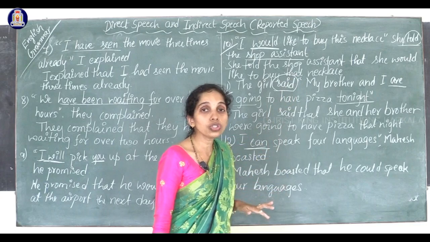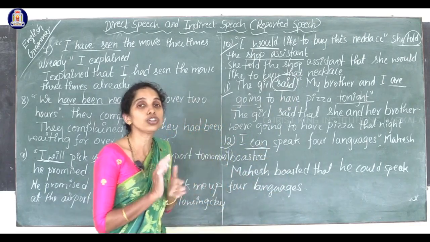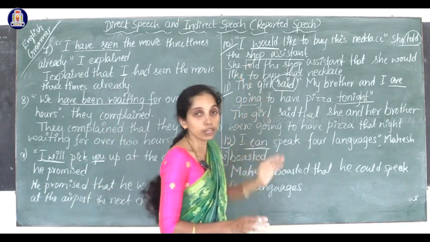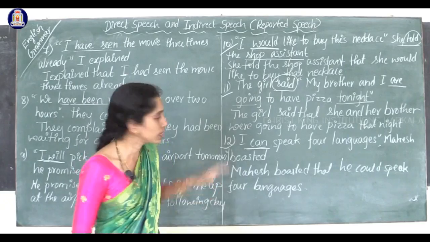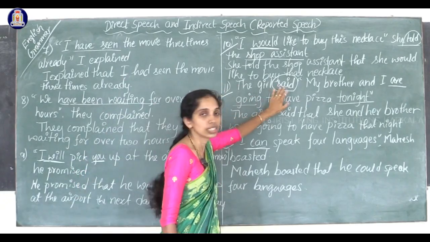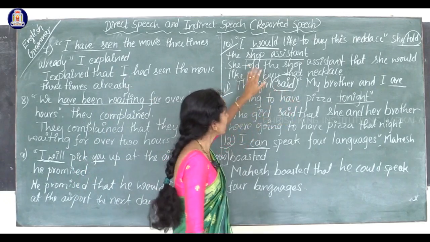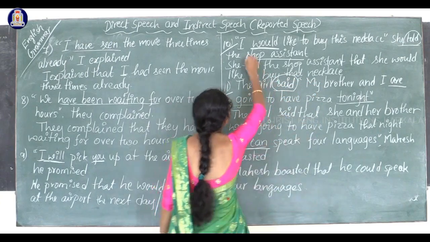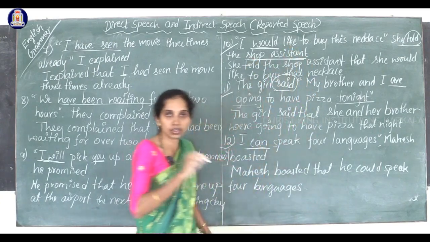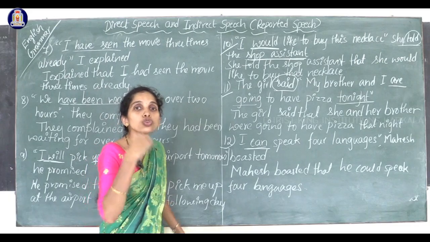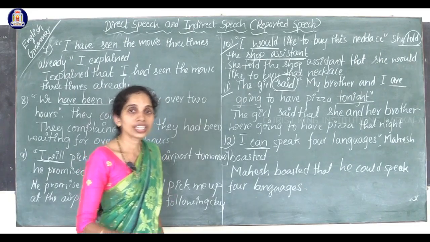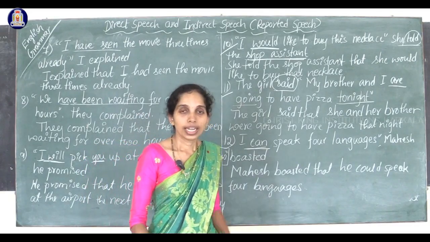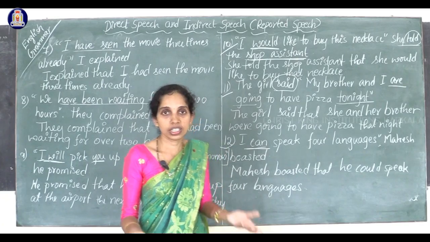If you want to use an indirect object, then you have to write told. If you don't want to use an indirect object, then you have to write say or said. So while writing told, you have to say to whom it is told. It is told to someone. It is said, just okay.